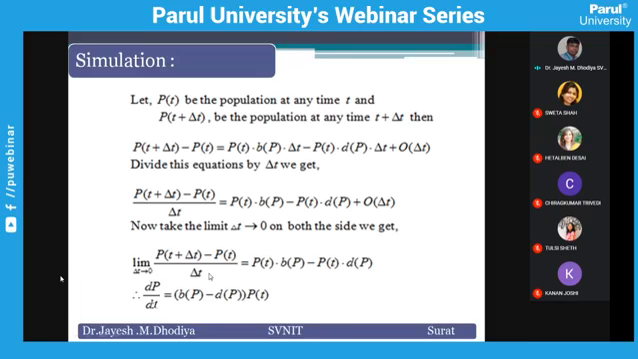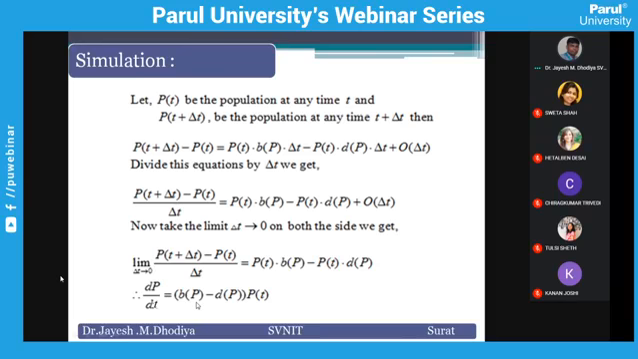But here you just concentrate: I have considered b of P and d of P. That means I have considered that the birth rate is not a constant and the death rate is not a constant. Birth rate is a function of population and death rate is again a function of population. When the birth rate increases or decreases, accordingly there is some variation in population. So from the past data you can generate this function b of P.